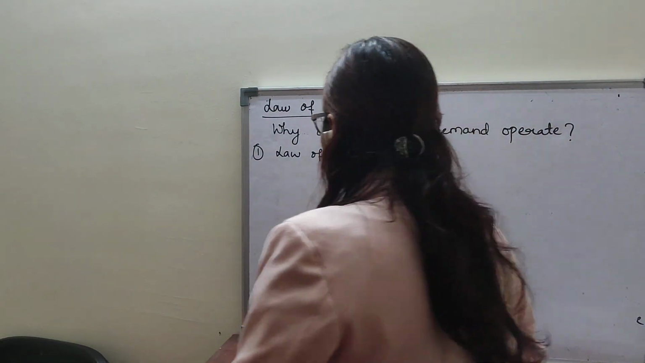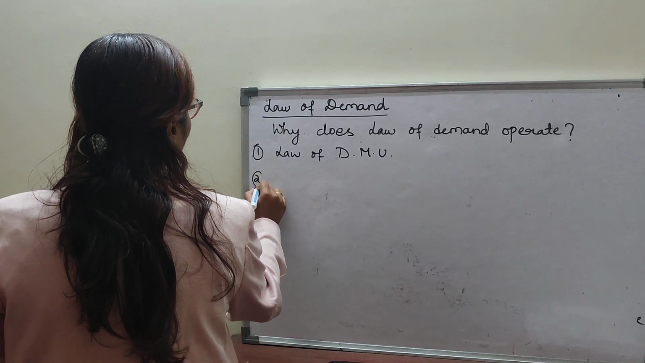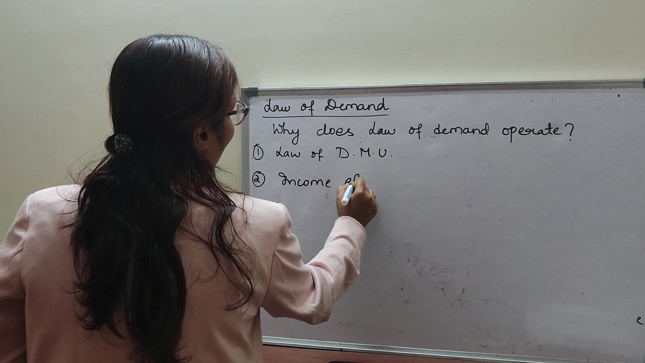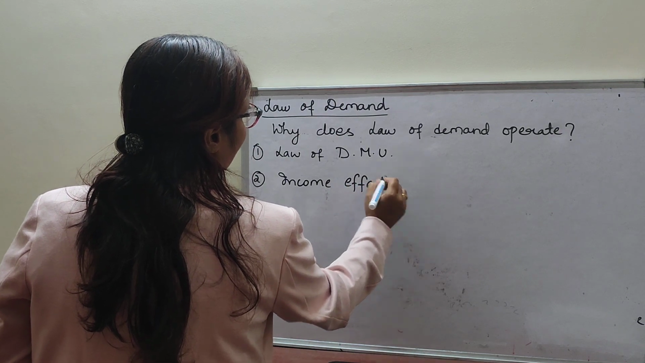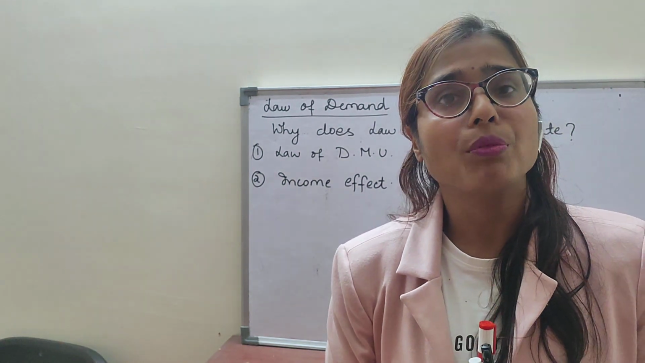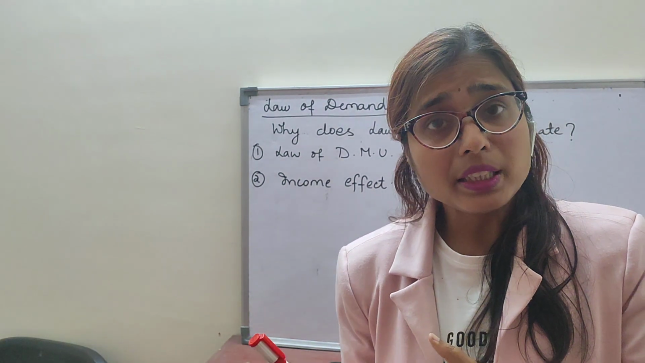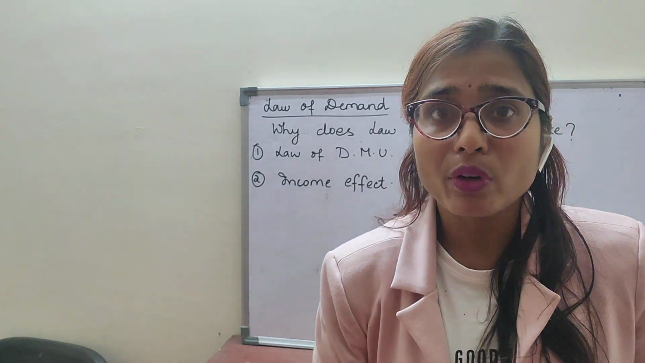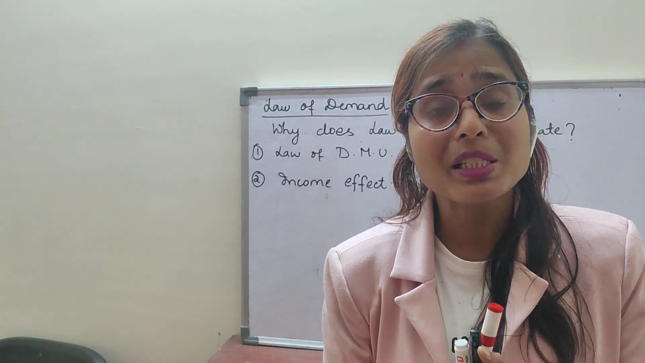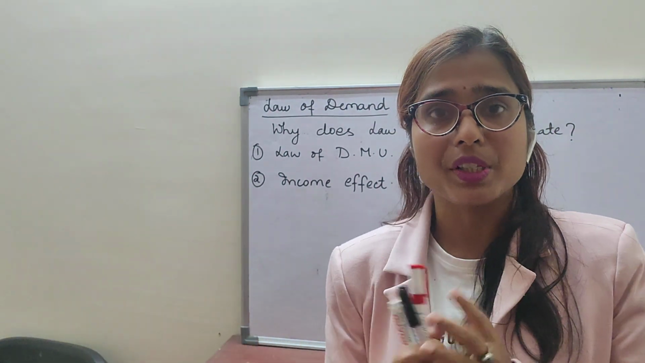Second is the income effect. Now, what is income effect? See, when the price of any commodity falls, the real income or the purchasing power of the consumer increases. Real income is what? Real income is measured in terms of goods and services.